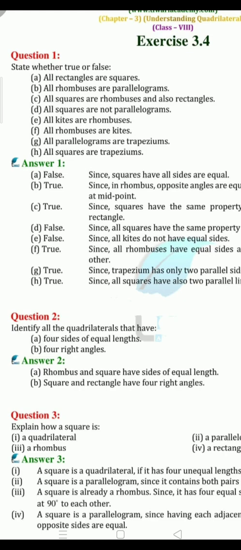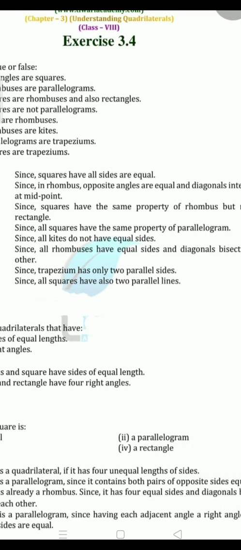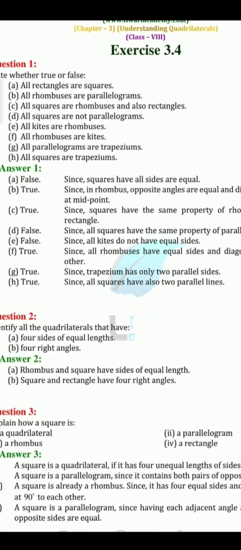Now let's go for another one. G. All parallelograms are trapeziums. Now look, in a parallelogram, what is the property? Opposite sides are parallel. And in a trapezium also one pair of sides is parallel, correct? So if even one property is matching, you can say the statement is true. Clear? So here also again you will say true.